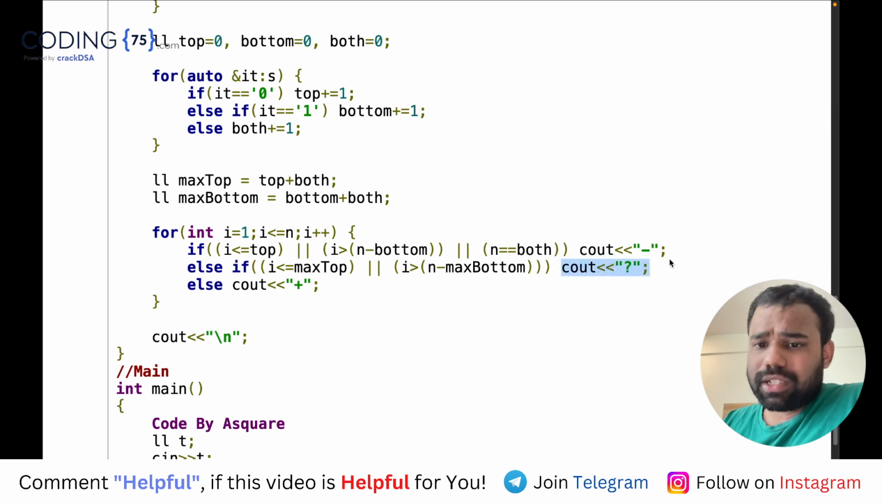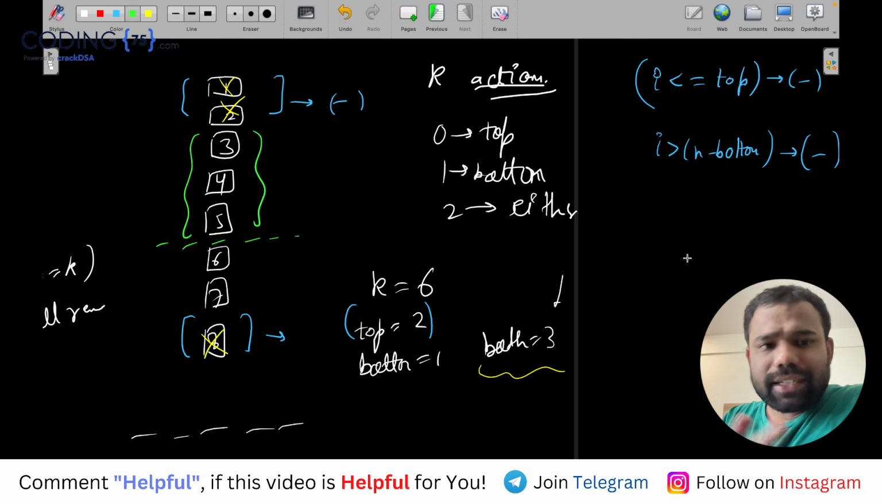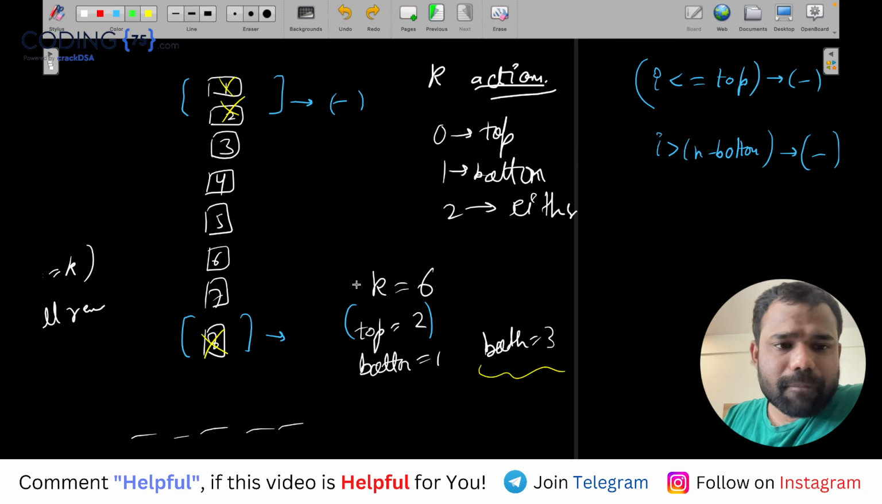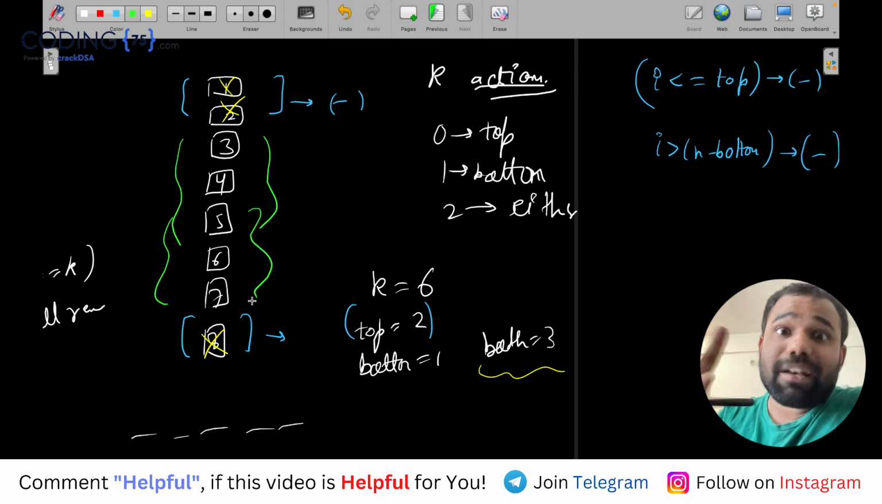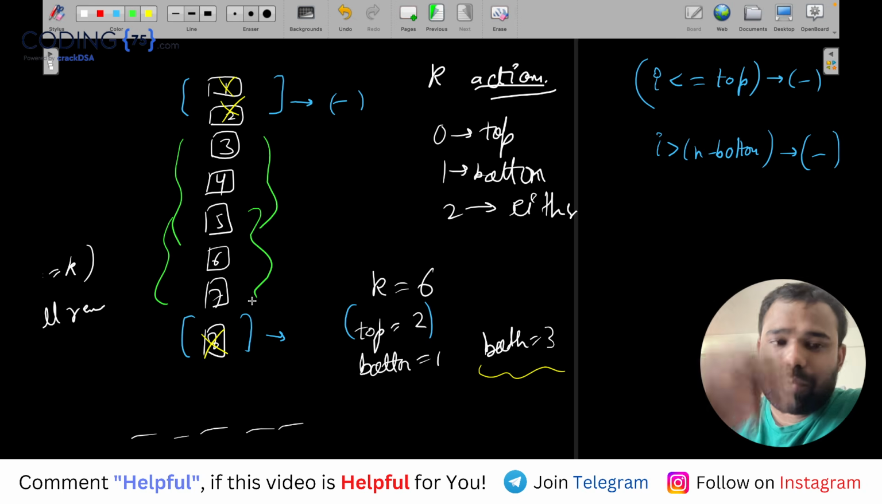So it's a question mark. And all the other cards, in this case, you can see all of them will be question mark. Why question mark? Because when both are 3, if you take 3 from the top, these 3 will be covered, and from the bottom these 3 will be covered. So actually all of them can be removed. There is a possibility, so all of them are question mark.